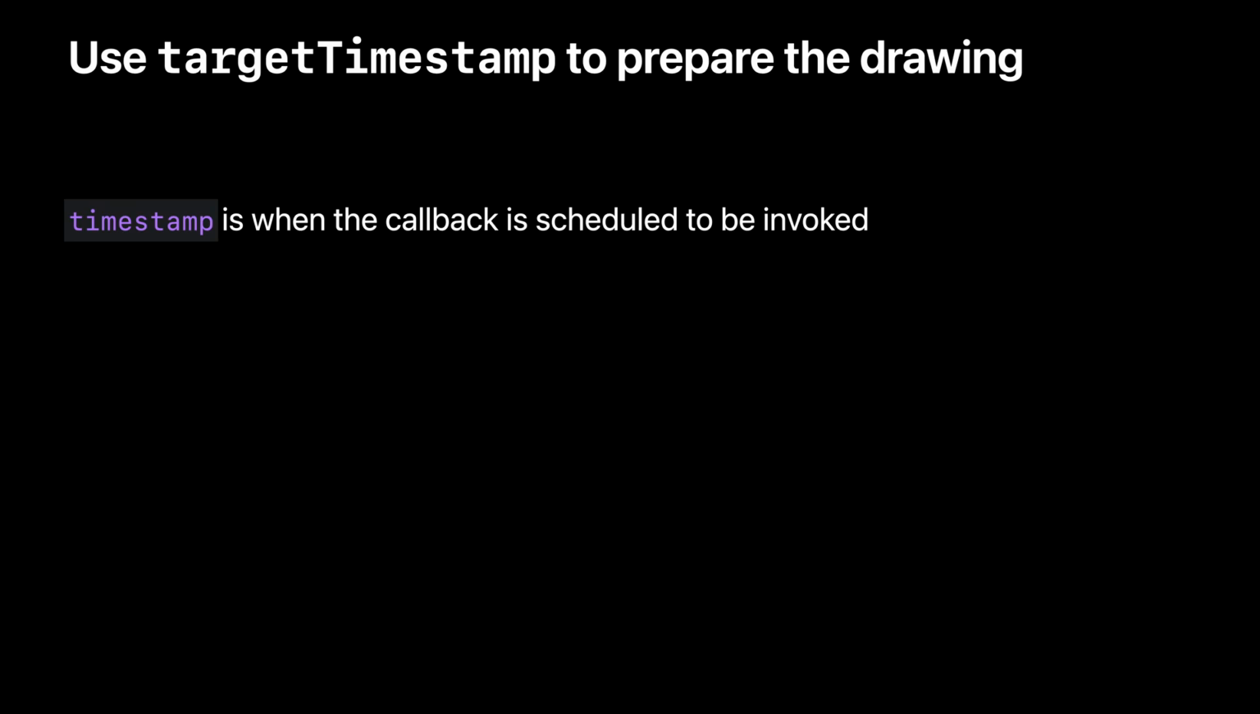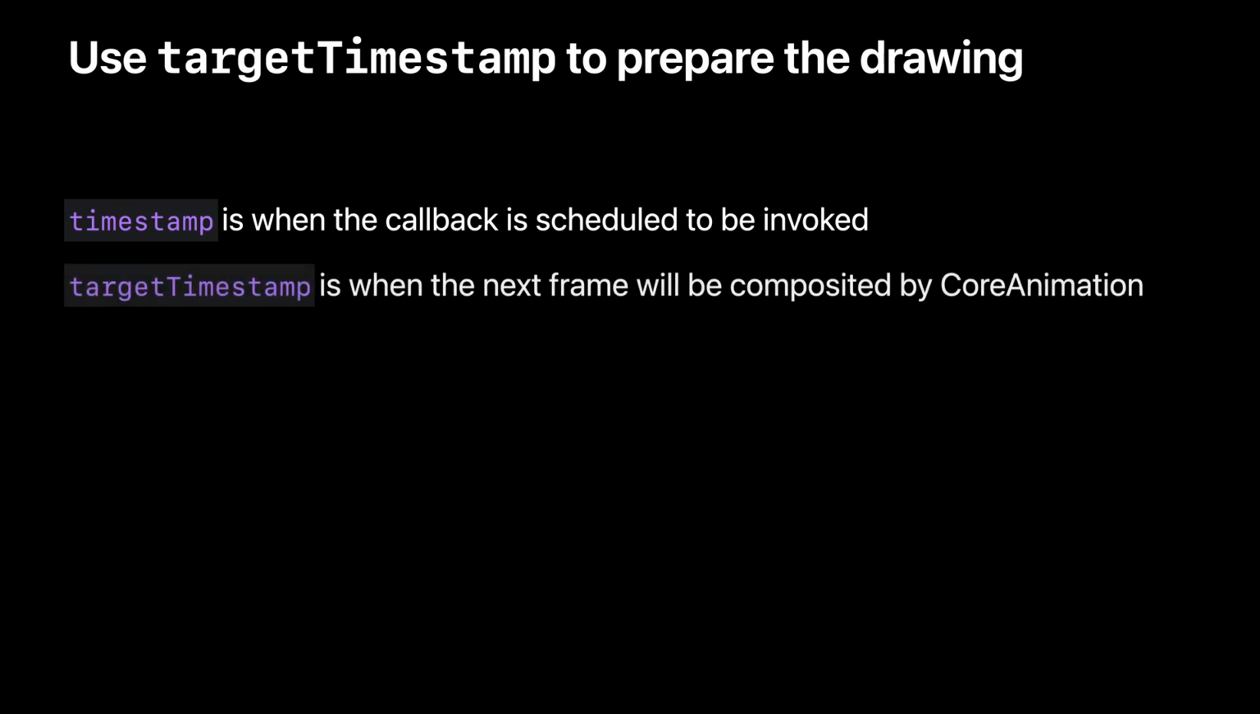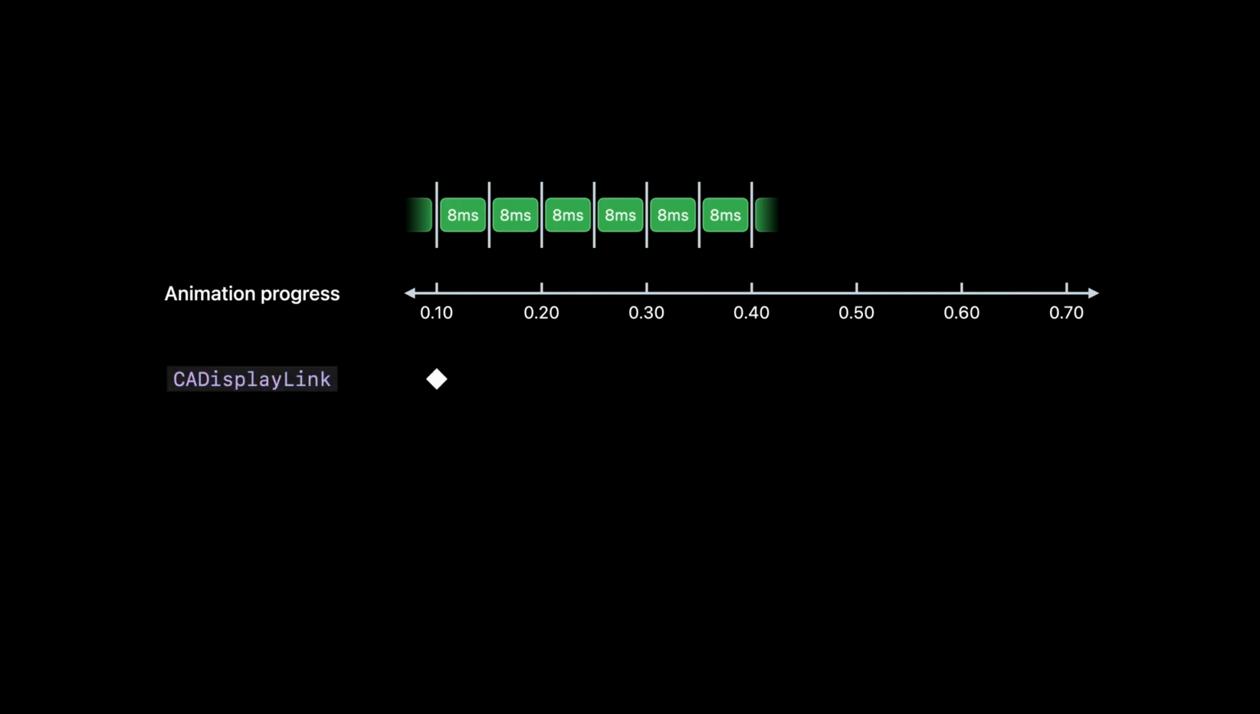Next, let's talk about these timestamps. There are primarily two timestamps on the CADisplayLink. Timestamp, which denotes when the callback is scheduled to be invoked, and targetTimestamp, which is when the next frame will be composited by Core Animation. We'll walk through an example that illustrates why you should use targetTimestamp to prepare your drawings. Here's an animation in its normalized time domain from 0 to 1. Suppose we're targeting the highest frame rate possible, and currently it is 120 Hz. CADisplayLink wakes up, and if we were to prepare our frame presentation using timestamp, we'll sample directly here, which gets presented in the next VSync, and here it is.